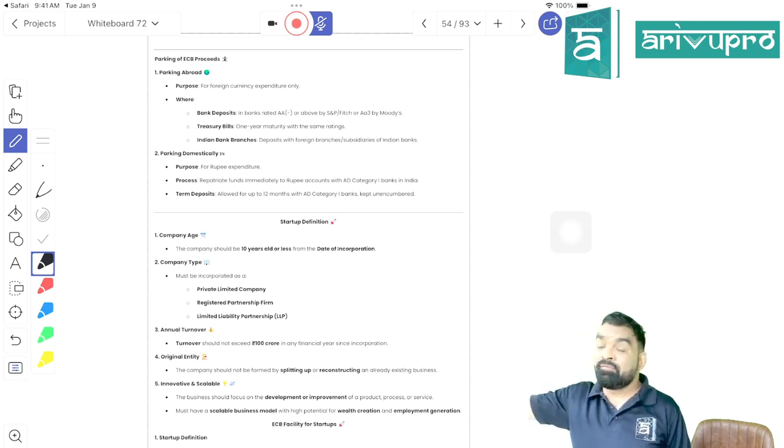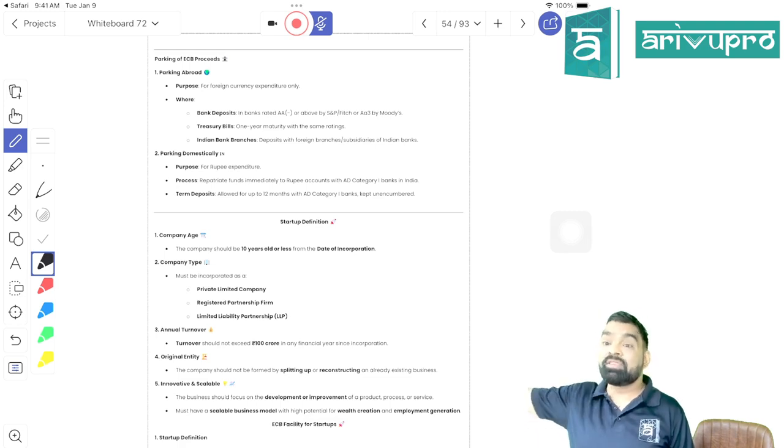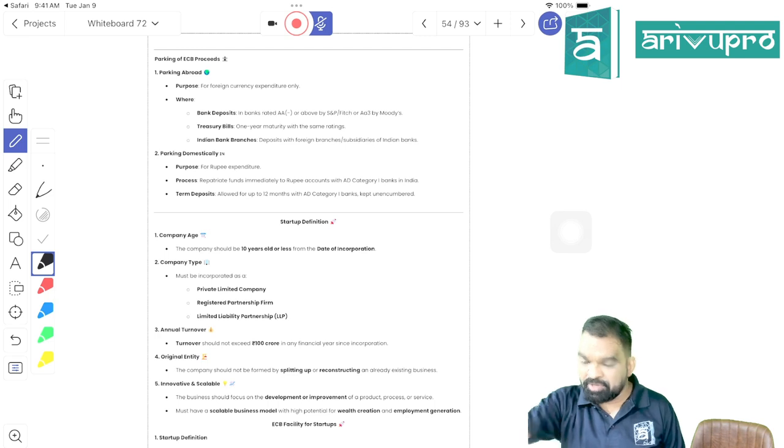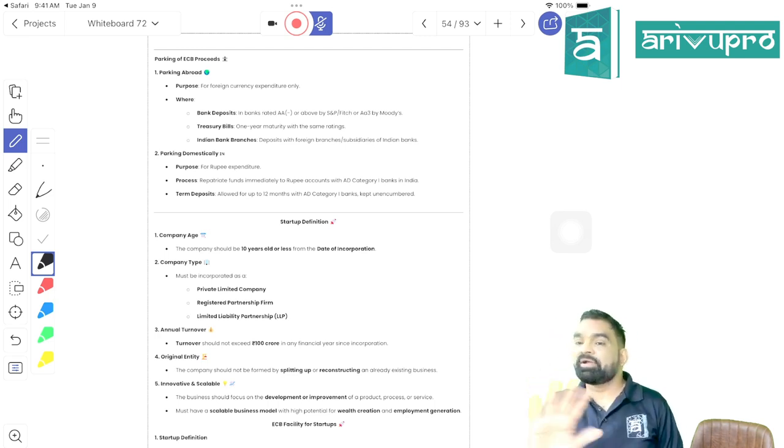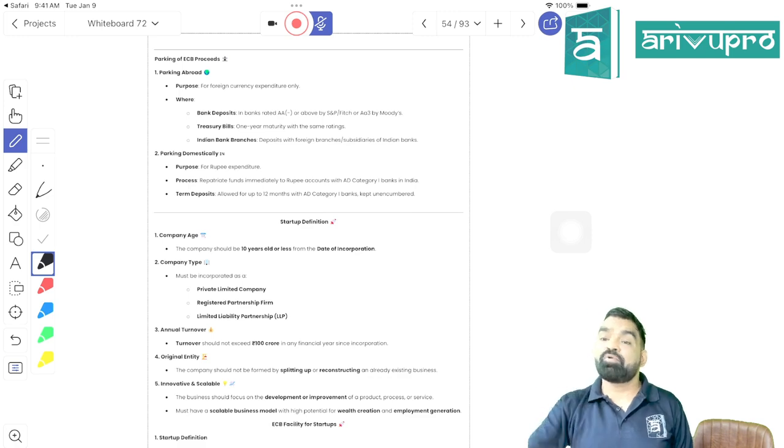Or in the foreign branch of an Indian bank, right? Or you can put it on their treasury bill. Got my point? But the maximum parking period cannot be more than 12 months.